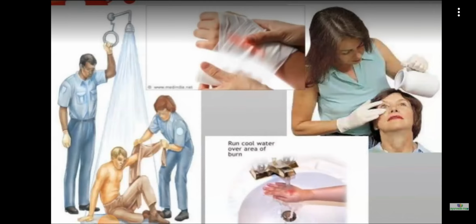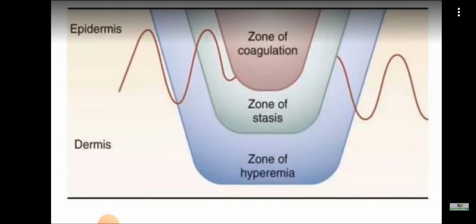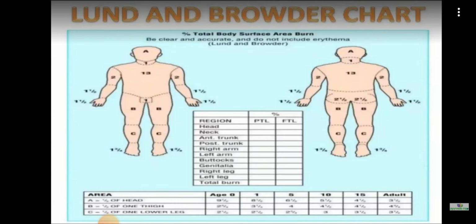Then only we can treat the condition properly, because based on the percentage of burn involved, we assess the condition of the patient. Accordingly only treatment can be done. So for assessing the burn, this Rule of 9 is used.